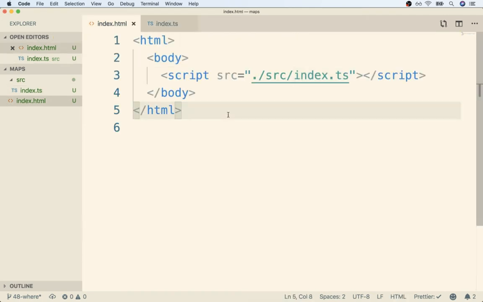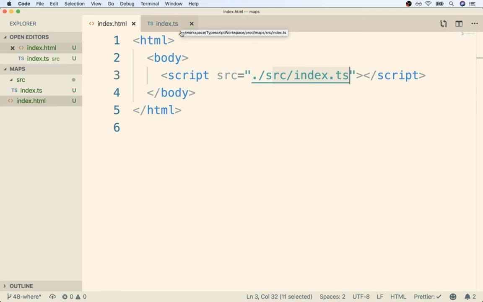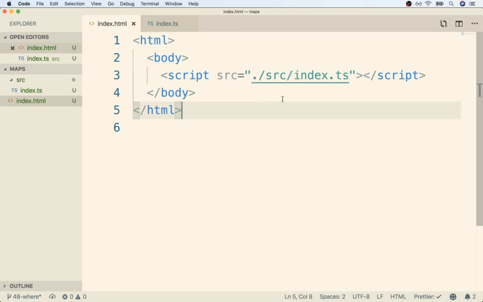Okay, so like I said, we're now going to take Parcel at our command line, and we're going to feed in this HTML file. As soon as Parcel sees this src right here, it's going to find our index.ts file. It's going to notice that it is a TypeScript file, and so it's going to convert it into JavaScript for us automatically. After it does that, Parcel is going to automatically update the script tag and change index.ts essentially into index.js for us before we access this HTML document inside of our browser. So let's try that out right now.